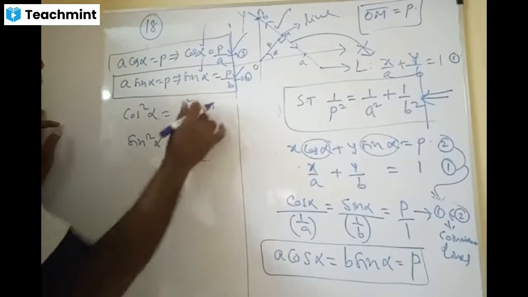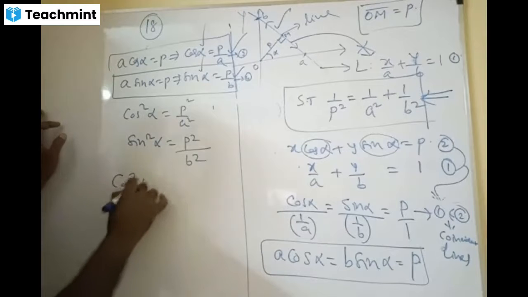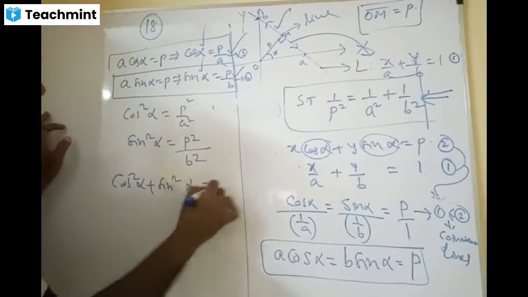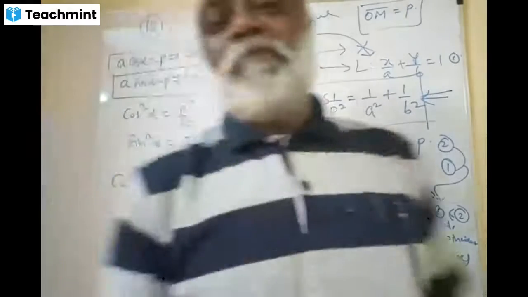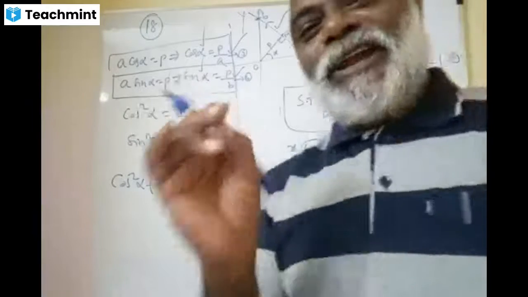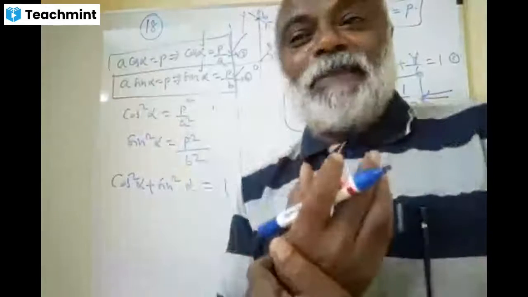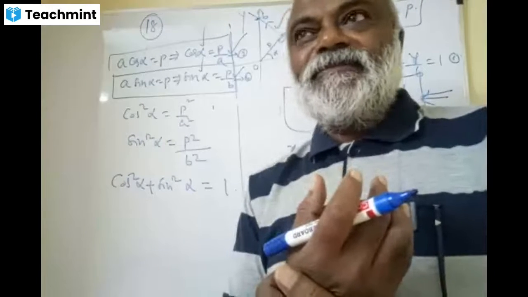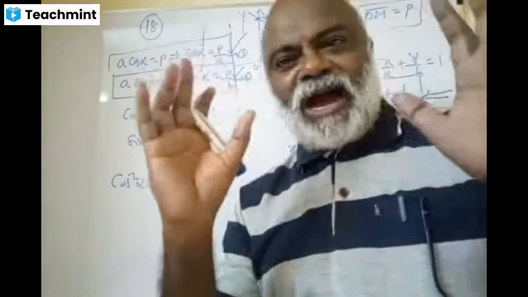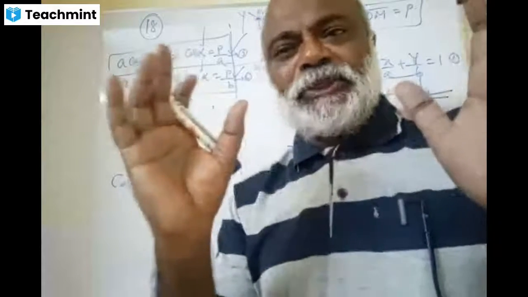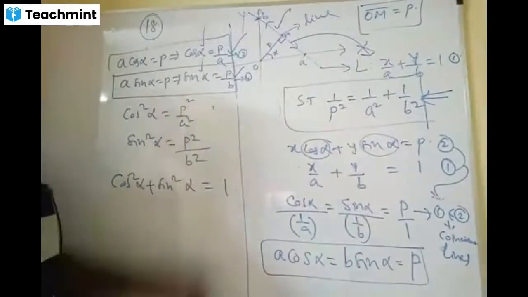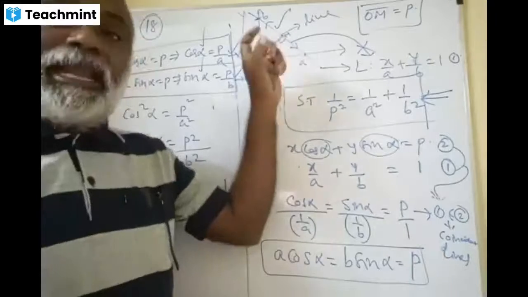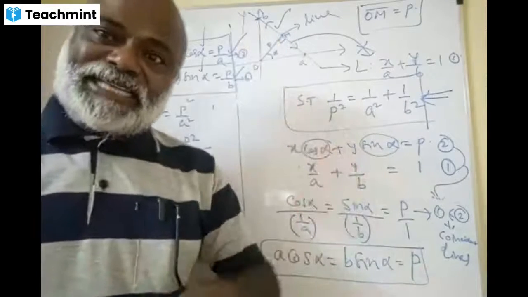Now add these two. What do you get? Cos square alpha plus sin square alpha is equal to what? 1. This is such a brilliant one. Trigonometry, how beautifully they are using it here. This will give a lot of insight into your mathematics. Here we assume alpha is the angle made by the normal with the x-axis.